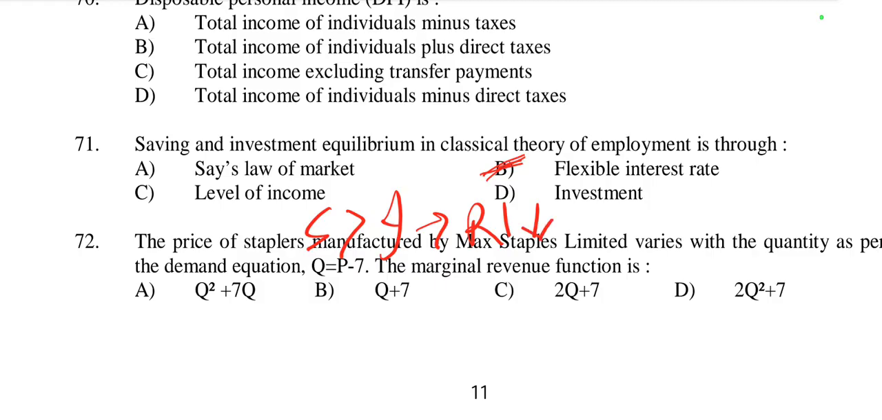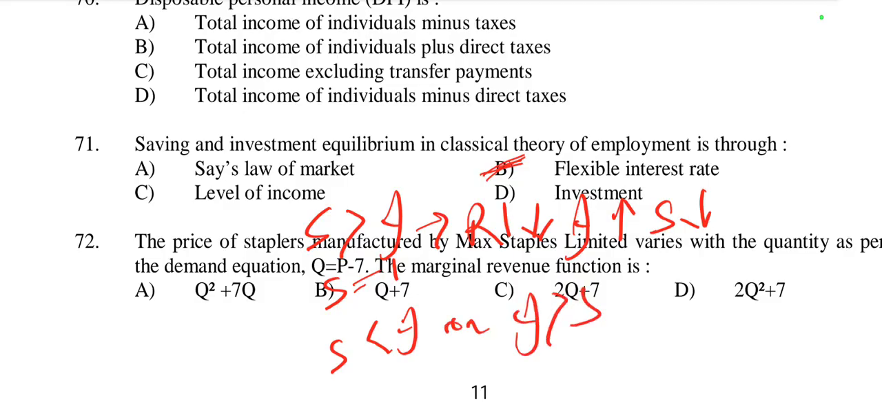When the rate of interest falls, it encourages more investment. When the rate of interest falls, investment rises and saving reduces. So saving and investment are equal here. If saving is less than investment, that is, investment is greater than saving, then the interest rate will rise, encouraging more saving and reducing investment, thus restoring equilibrium. This can be done by a flexible interest rate according to classical theory. So option B is right here.